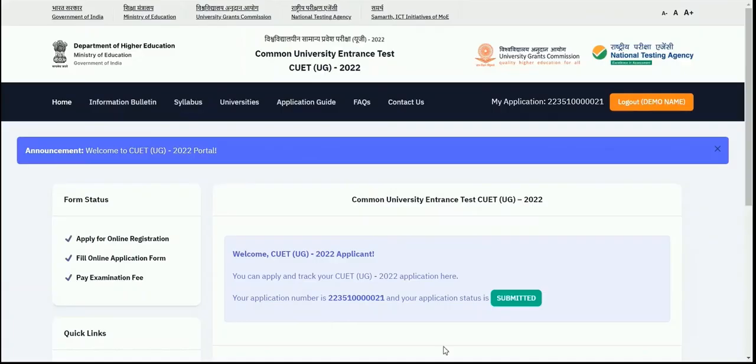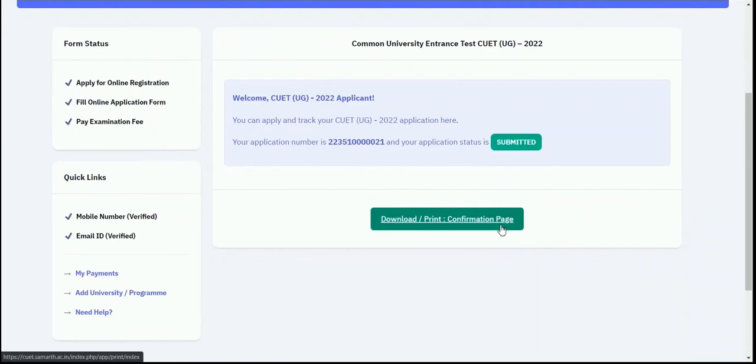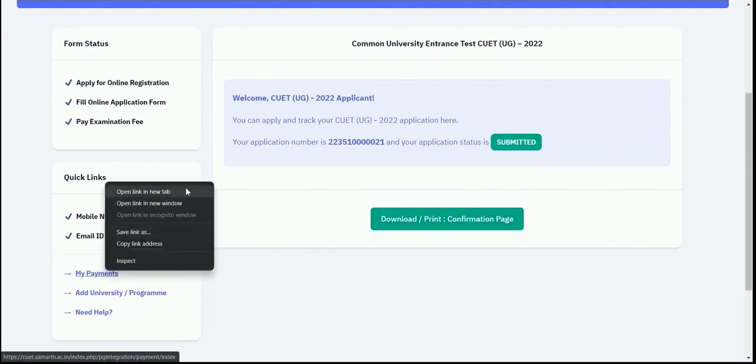Once you complete your payment, you will be redirected to your dashboard, and here you can see that your form is submitted and you have completed all 3 steps of the form, and now your form is finally submitted. And you can see the fee is also paid. In case you want to see the transaction detail, you can just scroll down a bit. You can download your confirmation page or the print of application from this button in the form of PDF. It will also get forwarded to your registered email address.